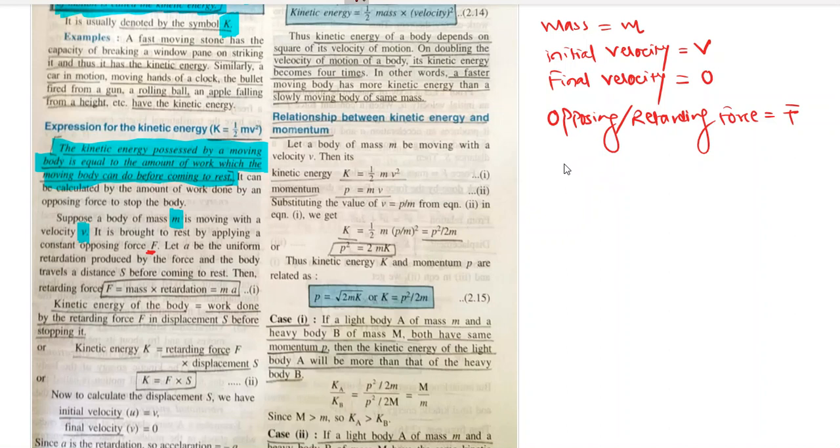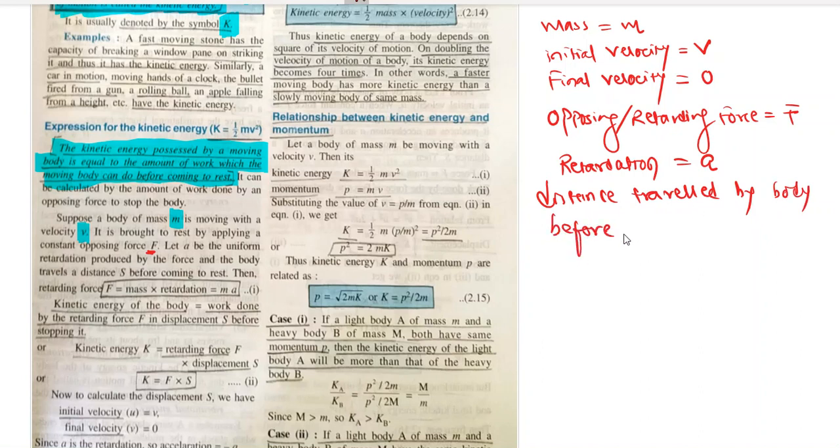Okay, so uniform retardation is A, and distance traveled by the body before coming to rest is S. Remember these things.